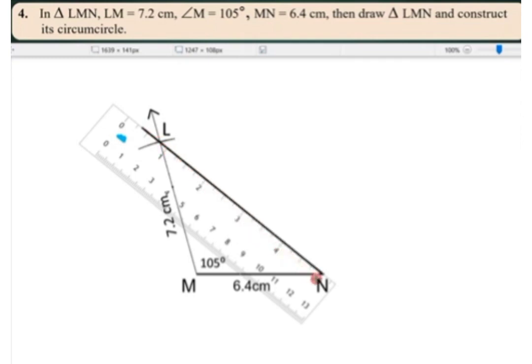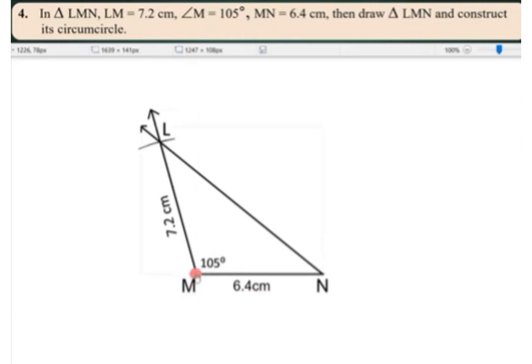Yes, after this we have to construct some intersection part, some arcs, and with the help of that intersection point we will draw the circumcircle here. Now what to do? First we will draw an arc here.